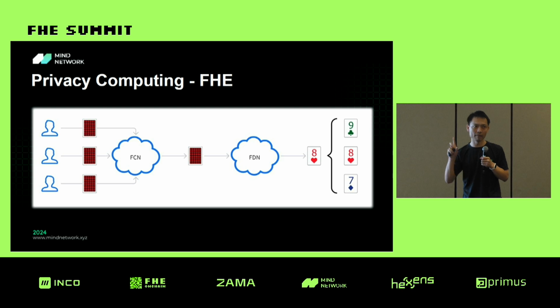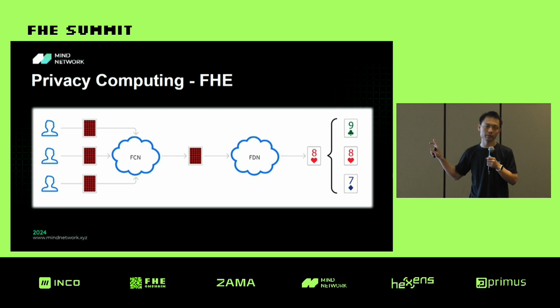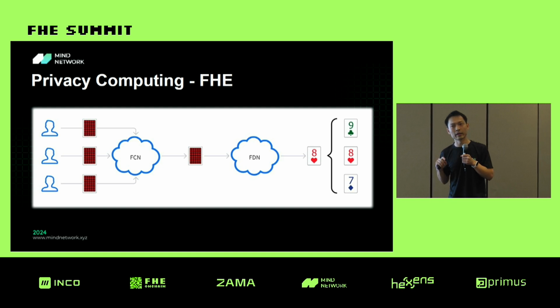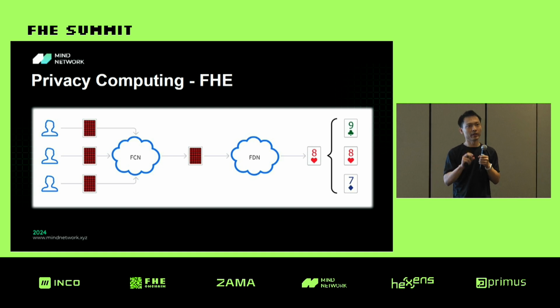If I only have one single node to do the computation, no one can make sure that he did it in a correct way. So we use a network to make sure of that. We have different nodes do the same computation, and then they get the result.